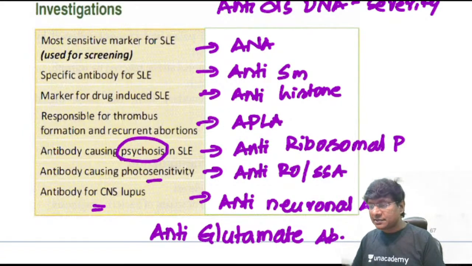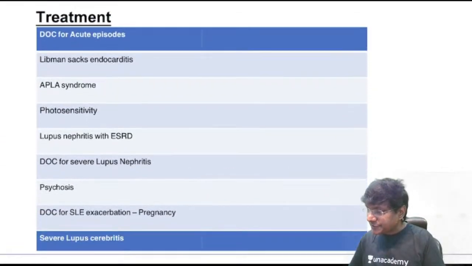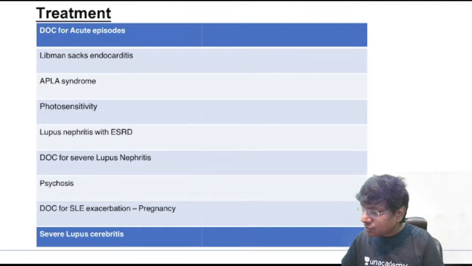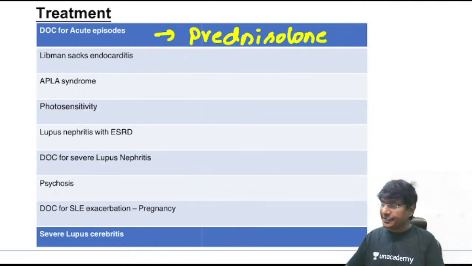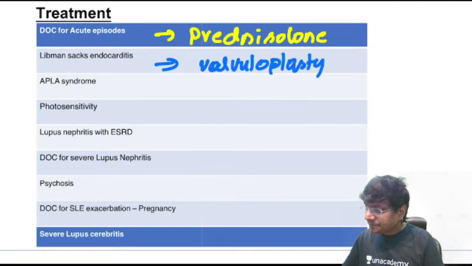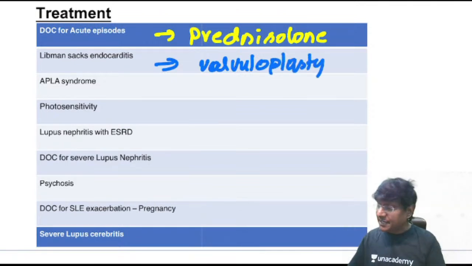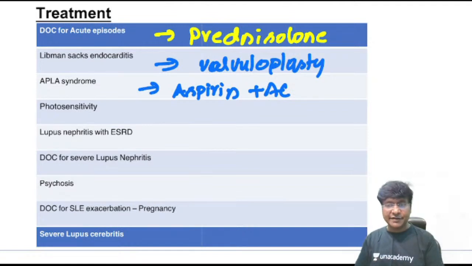Now, quick important thing that we need to discuss in SLE is about the treatment. So, what is the drug of choice for acute episodes of SLE? The drug of choice for acute episodes of SLE will be methylprednisolone, right? And if the individual develops Libman-Sacks endocarditis, there is no role of steroids here. So what you have to do here, you have to do valvuloplasty. And when there is development of APLA syndrome, in this case, you should give aspirin along with anticoagulant. Either heparin or warfarin should be given.